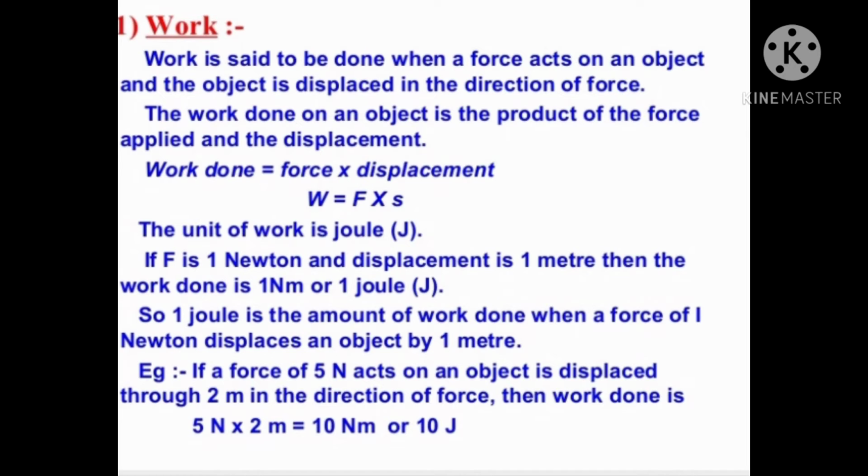So when do we say that the work done is 1 joule? It is when a force of 1 Newton displaces an object by 1 meter. For example, a force of 5 Newton displaces an object by 2 meter. Calculate its work done. We discussed that the formula for work done is force multiply displacement. So the force here is 5 and displacement is 2. When you multiply it, you will get 10. So the answer for the work done is 10 joule.